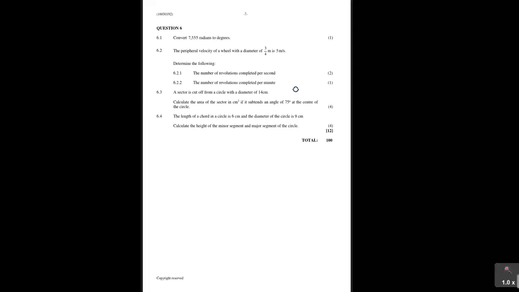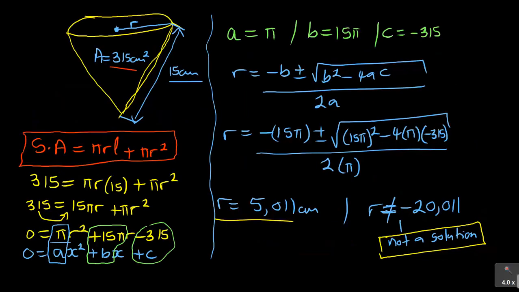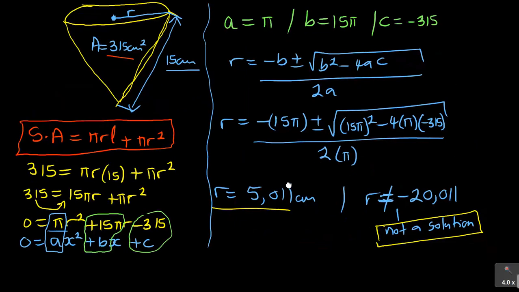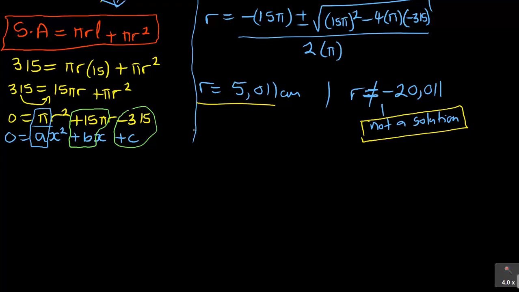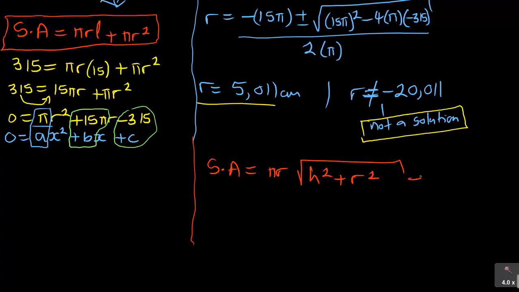So if I write this formula here to say we have got also surface area is equal to pi r, and then there was square root of r squared, h squared, it was h squared plus r squared plus pi r squared.